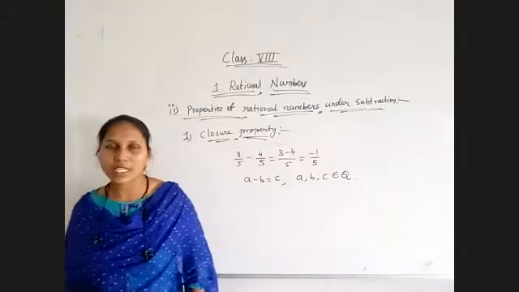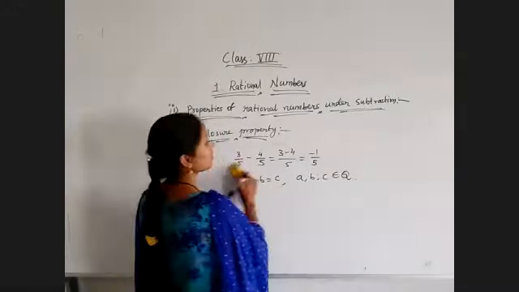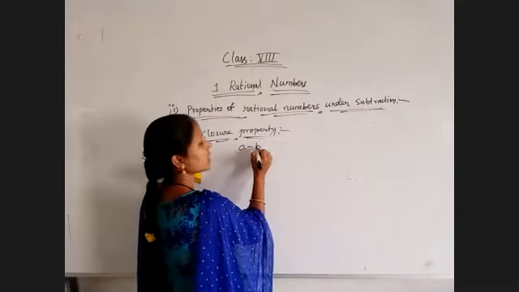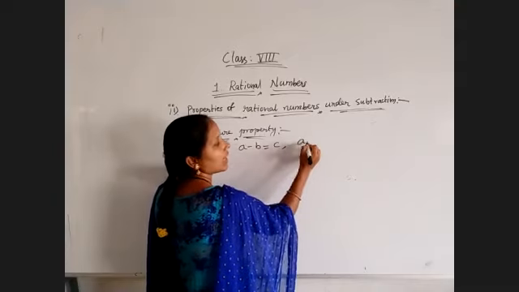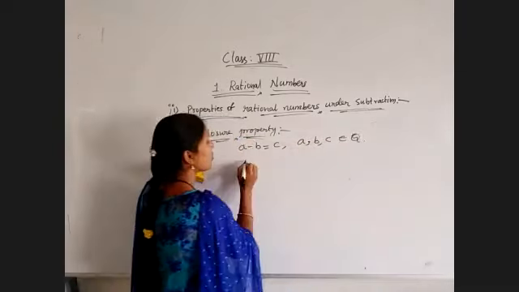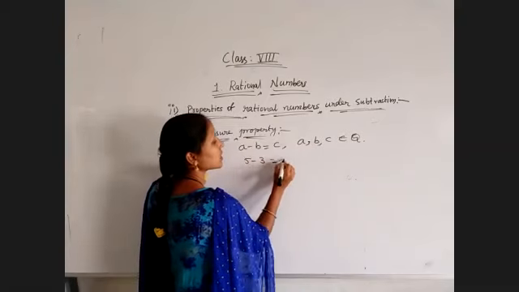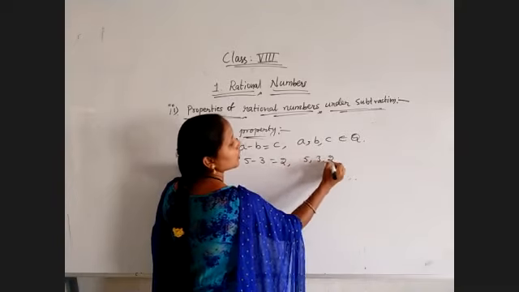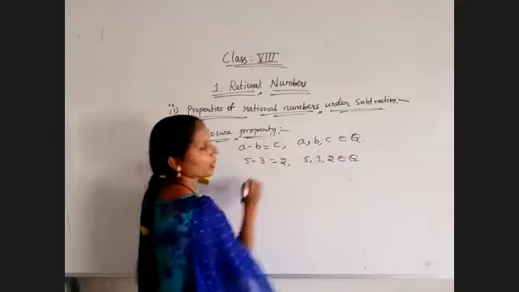Then coming to the next property, A minus B is equal to C, where A, B, C belong to rational numbers. The best example is 5 minus 3 is equal to 2, and 5, 3, 2 belong to Q.